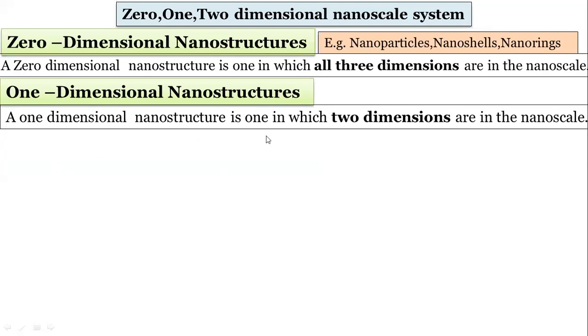See, in which two dimensions are in the nanoscale. One-dimensional nanostructure means two dimensions are in the nanoscale, and a zero-dimensional nanoscale structure means all three dimensions are in the nanoscale. One-dimensional nanoscale structure means,